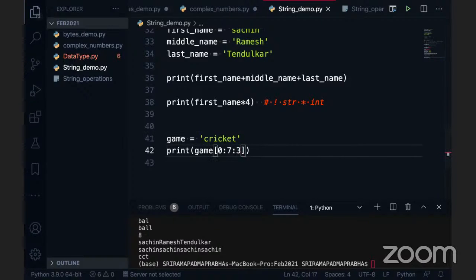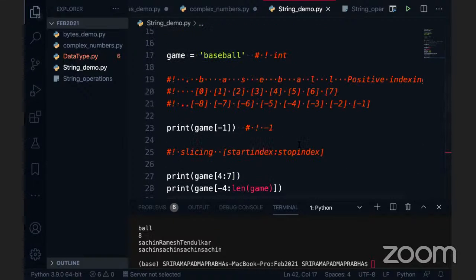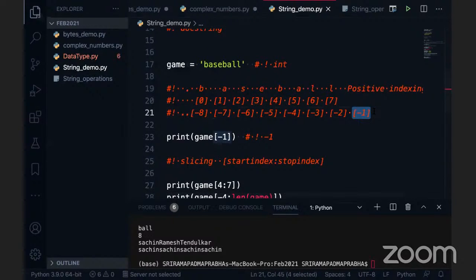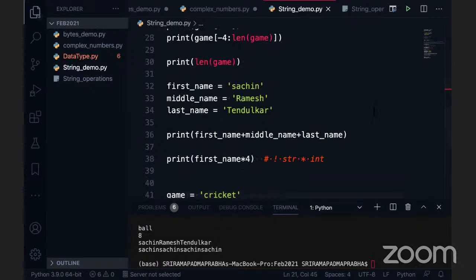So now I'm going to use -1. If I use this -1, what will happen? We have got the blank. Can anybody guess why this blank came? Positive indexing is fine, but with negative indexing, it has gone to the last value at -1, it is trying to do the step out, but there is no value after the -1. Am I correct? There is no value after the -1.